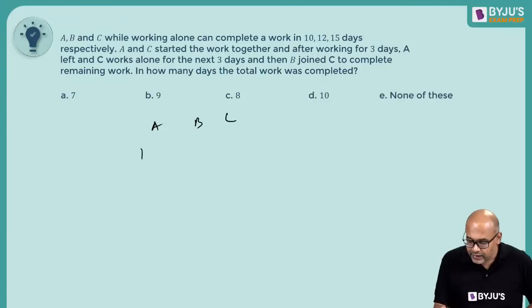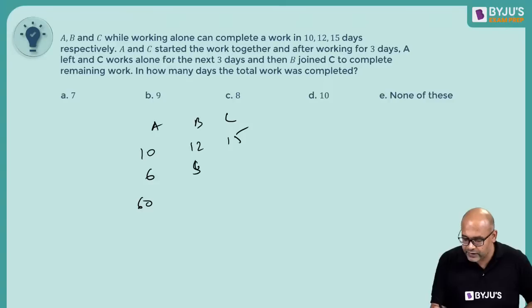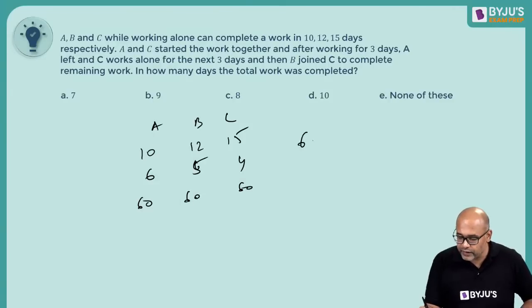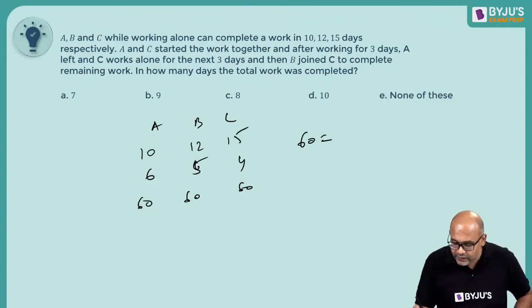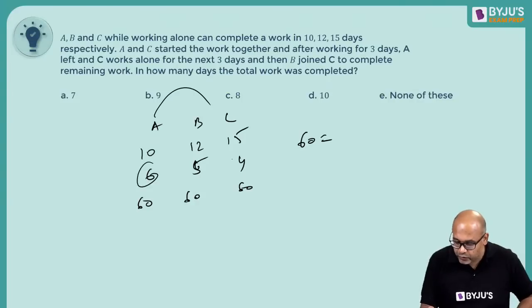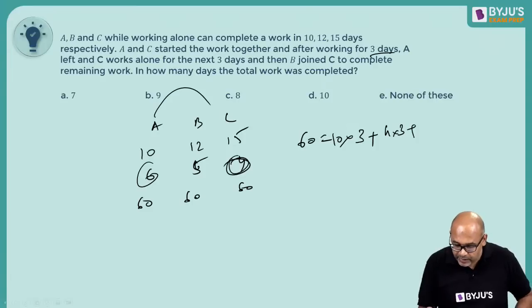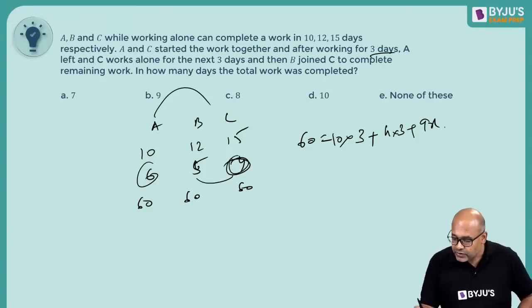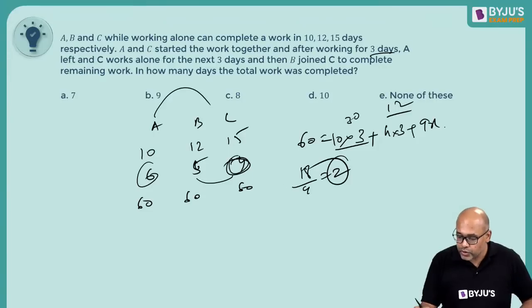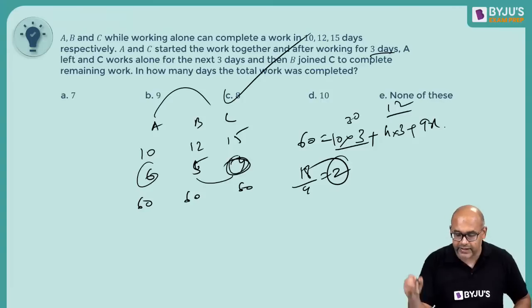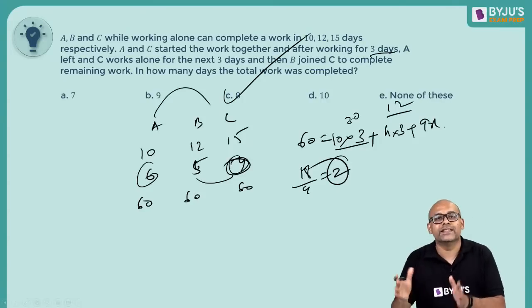A, B, C: 10, 12, 15. So the LCM is 60. So this is 6, this is 5, this is 4. So total work is 60. Then I'll do, okay, A and C are working together. So A and C together is 6 plus 4, 10. They're working for 3 days. So 10 into 3, plus A left and C worked alone for the next 3 days. C is 4, so 4 into 3, plus B and C joined to complete the remaining work. So B and C is 9x. So this is 30 plus 4 threes are 12, 42. So this is 18 by 9, which is 2. So 3 plus 3 plus 2, the answer is 8. That is how you do it in the exam.